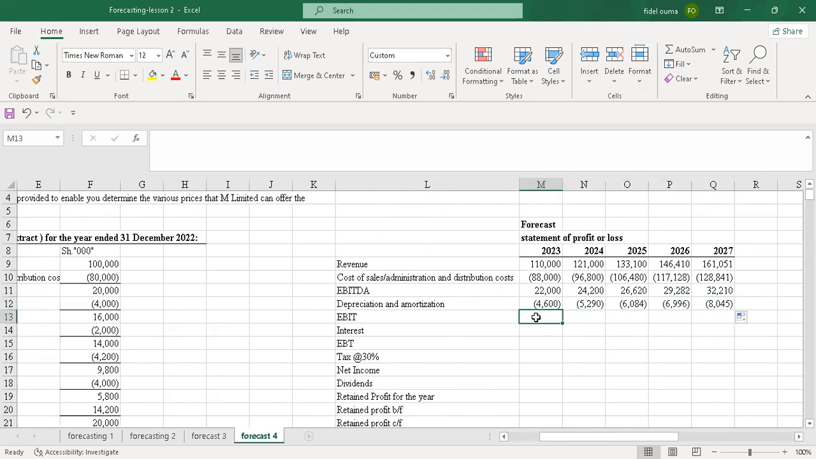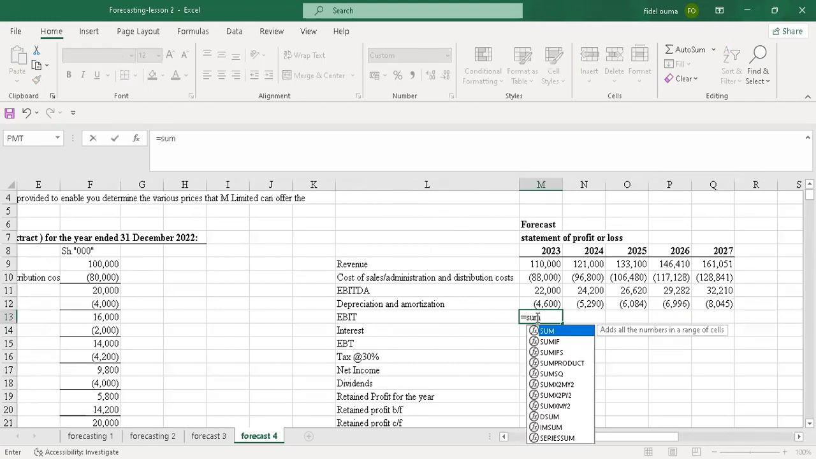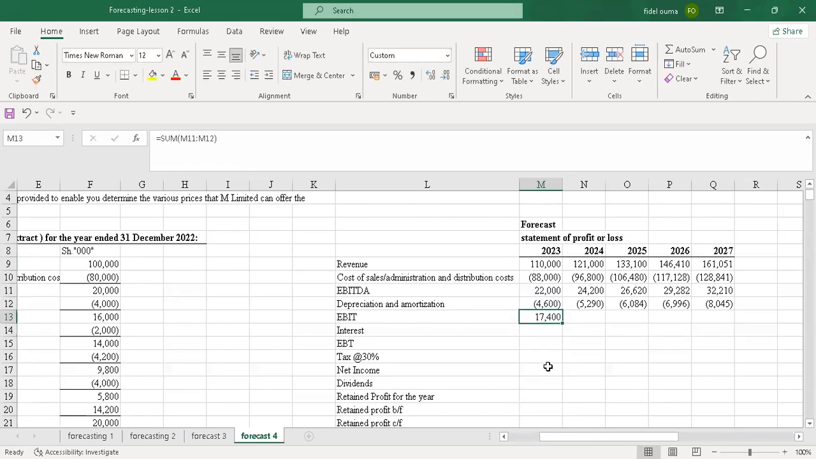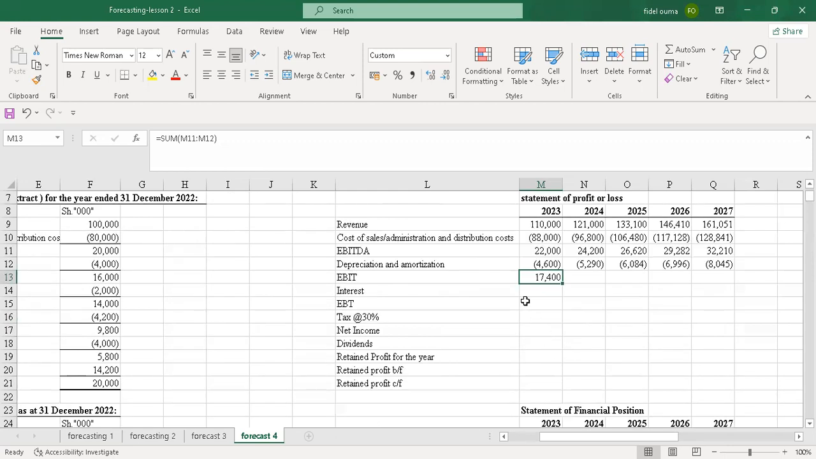Next is EBIT, which is earnings before interest and tax. Here I just sum these two. I have 17,400. With that, just drag on through, and we have the values change automatically.